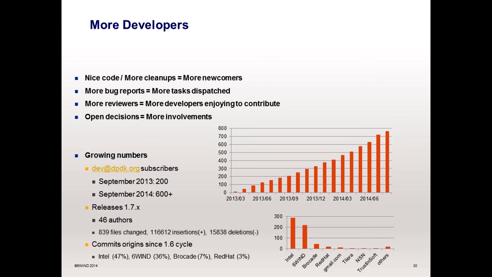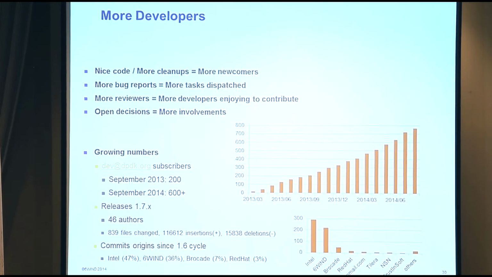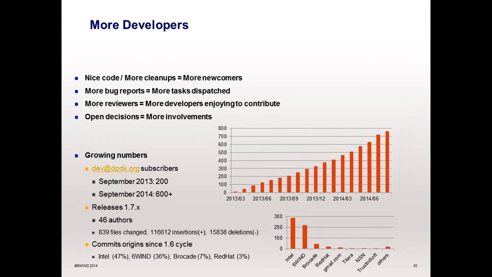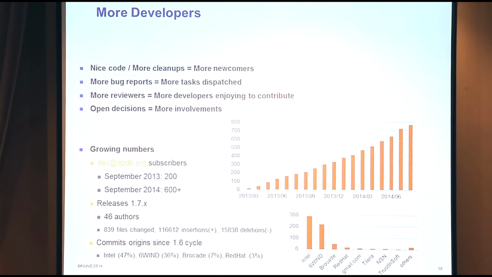About the contribution, in the last release 1.7.0 and 1.7.1, there were 46 authors. And these authors, since the 1.6 release, are from Intel, 6WIND, Brocade, Red Hat, and many other companies. The challenge for the next months is to have more people from more companies or more hobbyists.